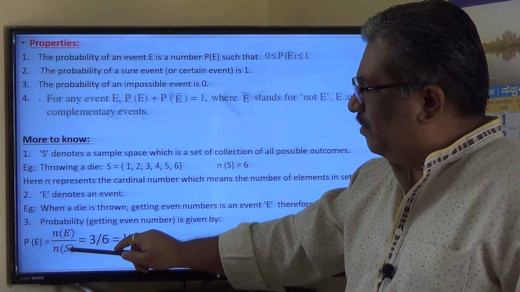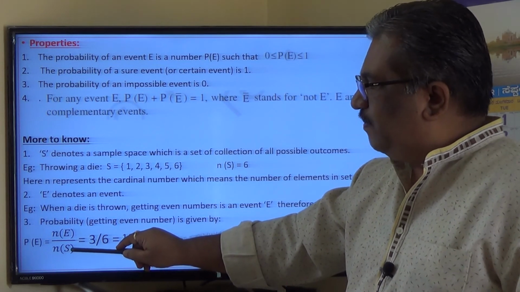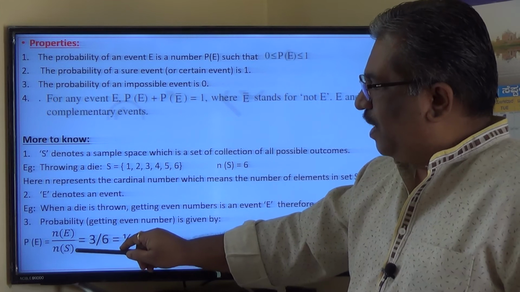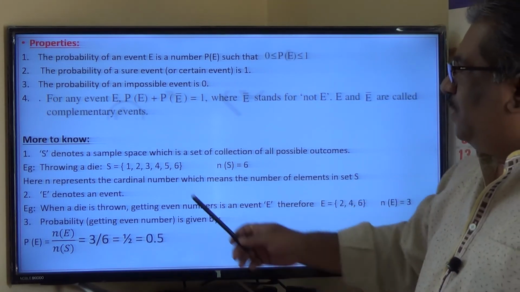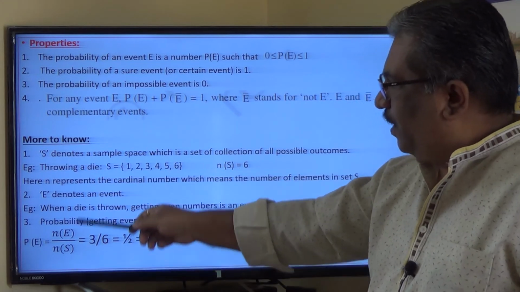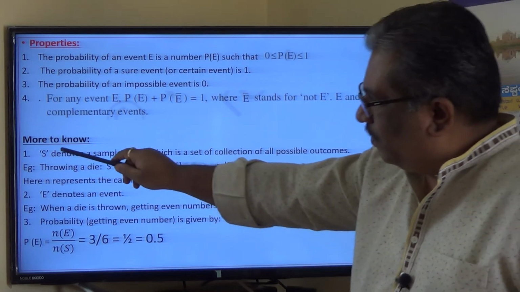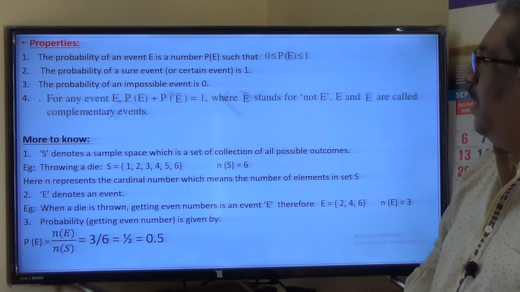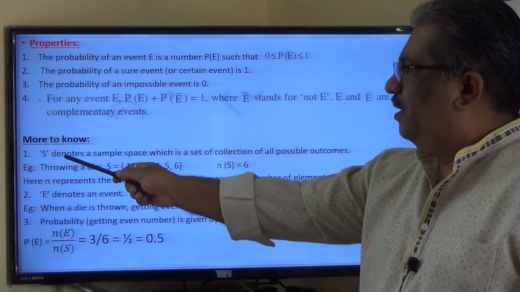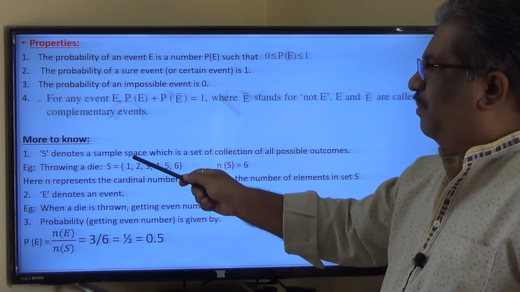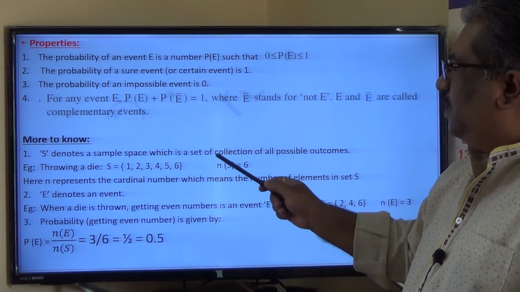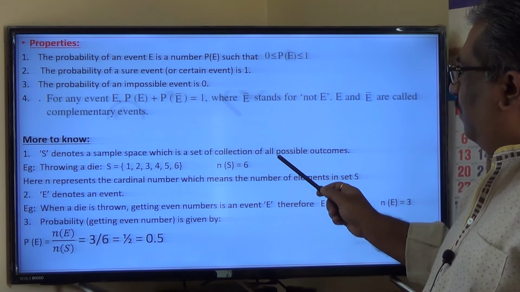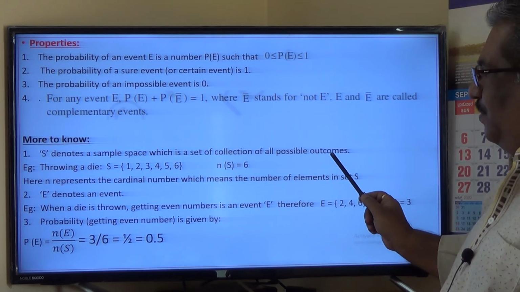So S is denoted for a sample space. S means a sample space. So sample space is nothing but the collection of all possible outcomes. S denotes a sample space, which is a set, a collection of all possible outcomes.